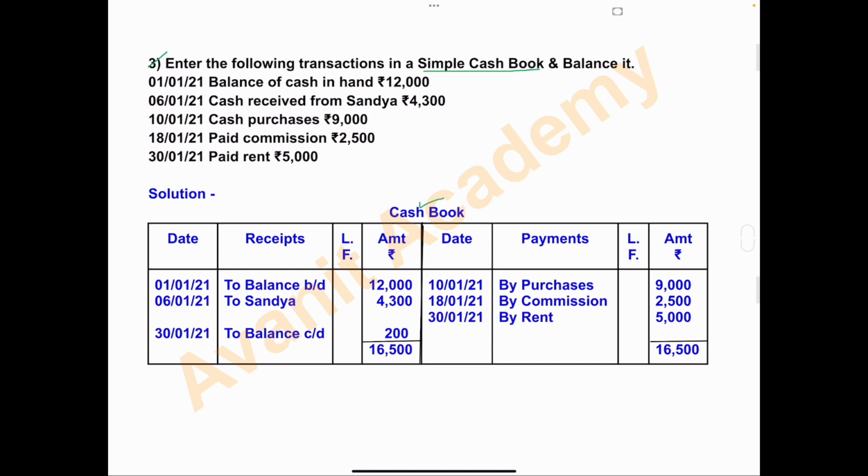Left side of the cash book is called debit side and the right side of the cash book is called credit side. Debit side, we will record all the incomes or receipts of the business and credit side we will record all the expenses or payments of the business.